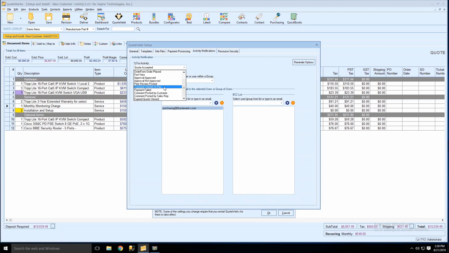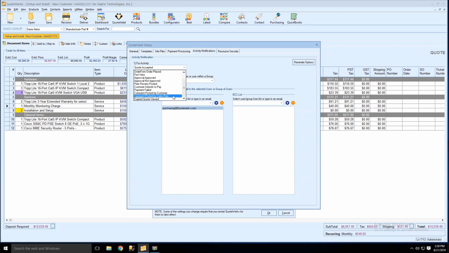If the payment failed, the comment's been posted by a customer, so maybe you have a customer support inside and you want them to be notified anytime a customer posts on a quote, you can set that up. Comments posted by the sales rep, maybe you want the sales manager CC'd on any messages that the sales rep comments on.